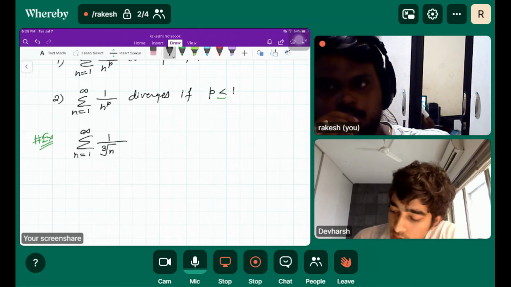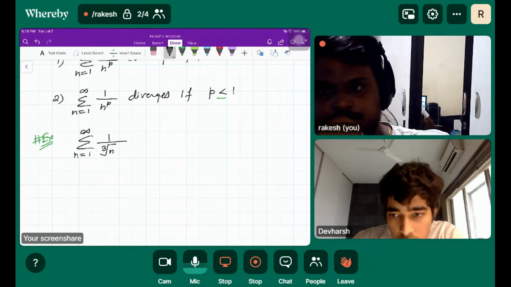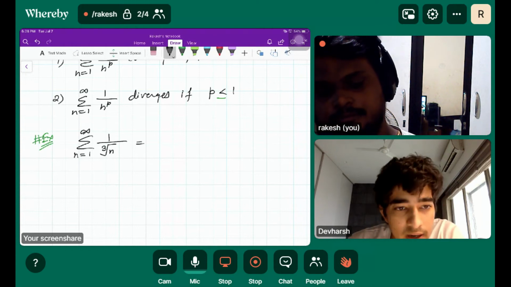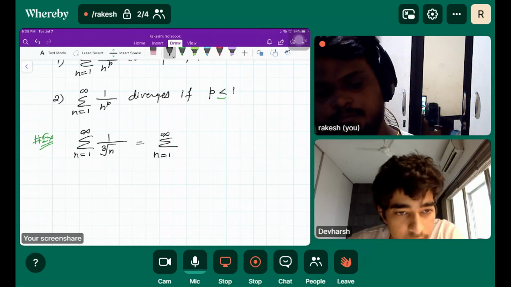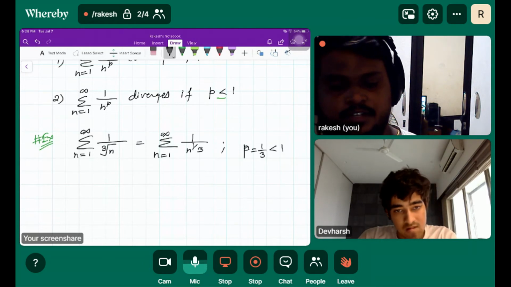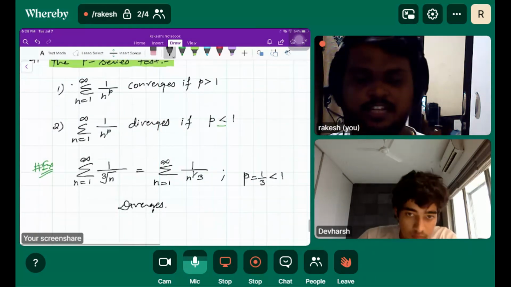So it's divergent. Why? Because the value of p is 1 by 3, which is less than 1. Yes, less than 1. So P is equal to 1 by 3, which is less than 1. So the series diverges.